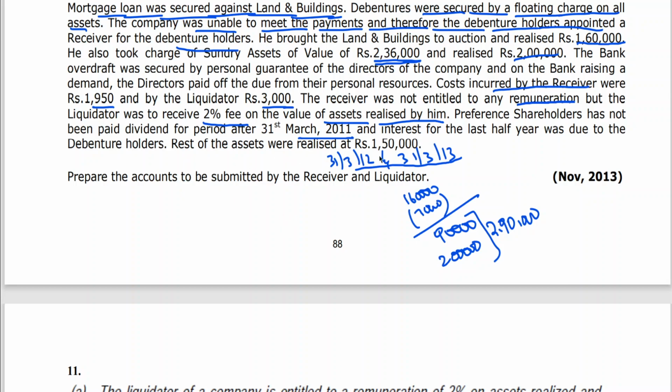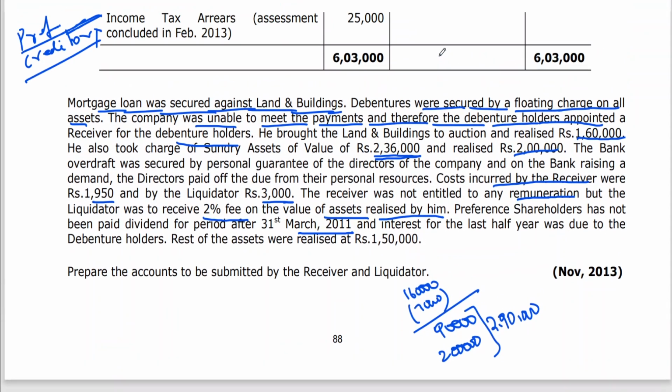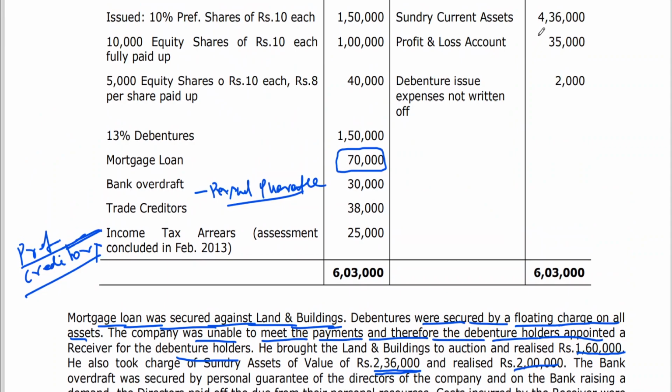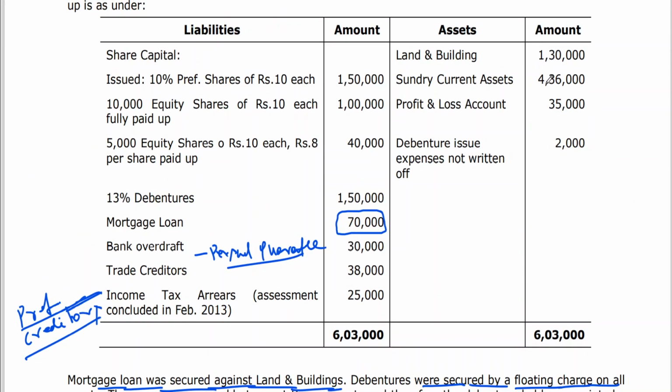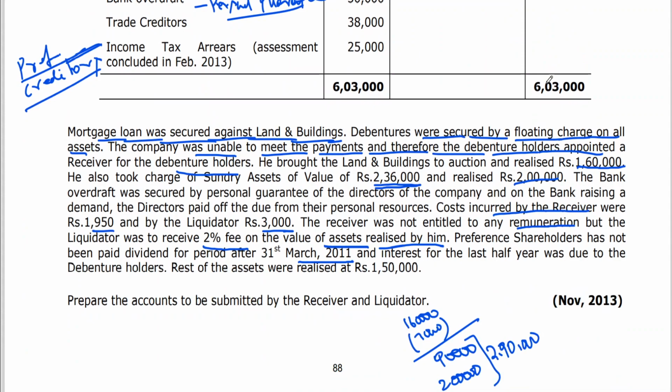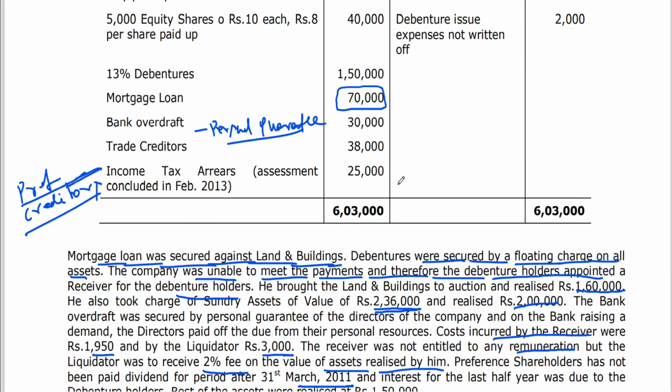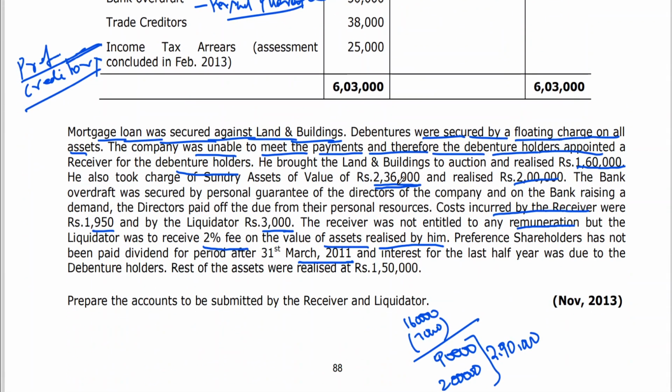Next, the rest of the assets were realized. Rest of the assets in this case is nothing but sundry assets to the extent of 2,00,000. What is the sundry assets book value? Current assets 4,36,000, out of which 2,36,000 has been realized by the receiver. So 4,36,000 minus 2,36,000 means the remaining 2 lakhs of assets were realized by the liquidator.